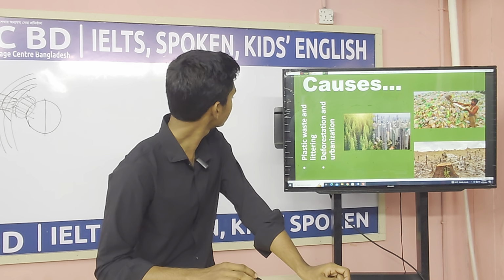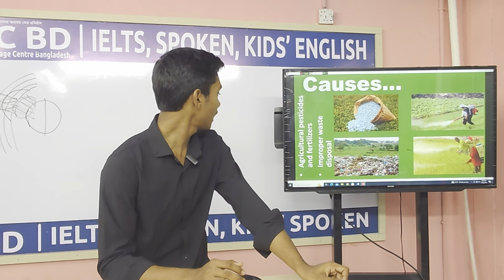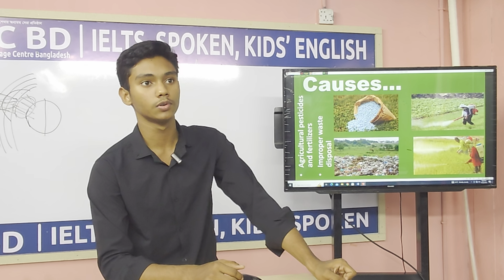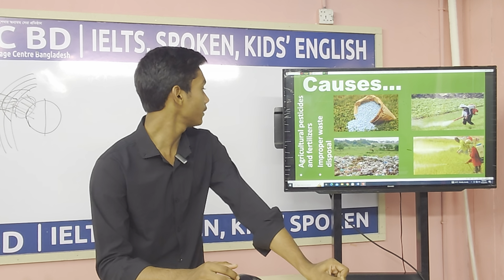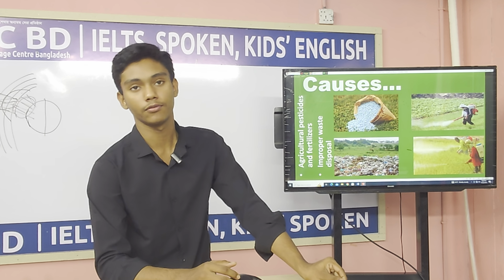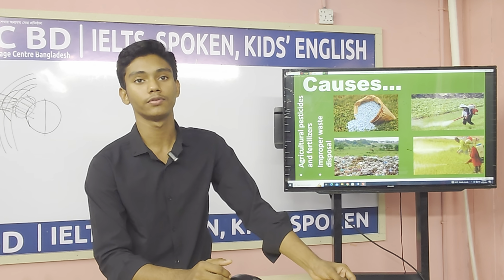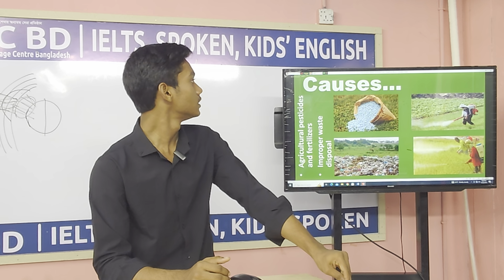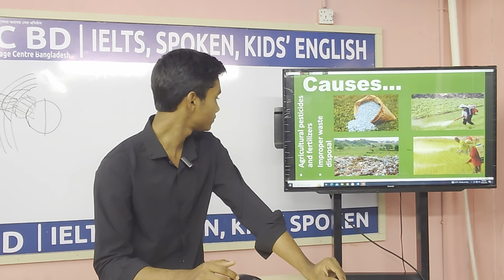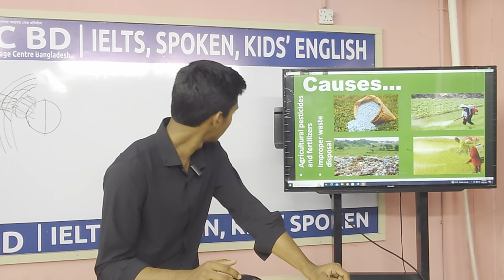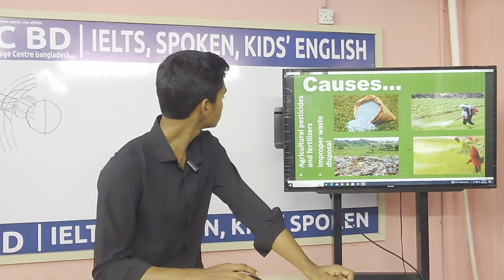The third cause is agricultural pesticides. Pesticides are important to grow plants, but they are very harmful because they are made from many chemicals, and this harms the soil. So this pollutes the soil. Also, improper waste disposal is another cause.